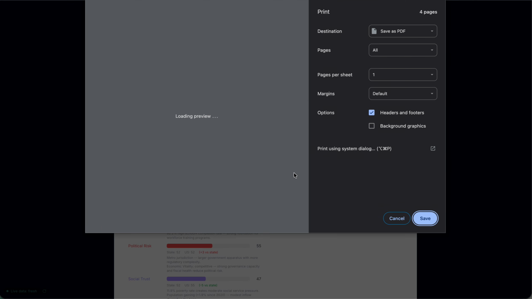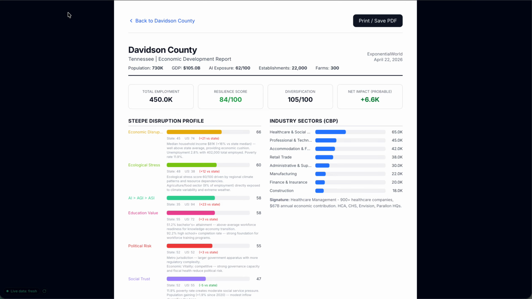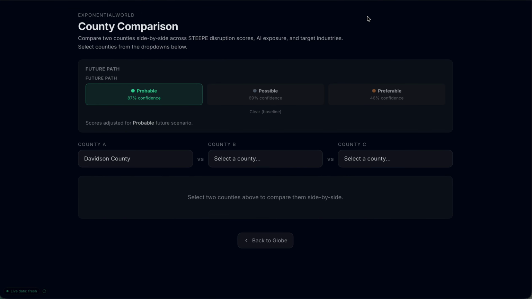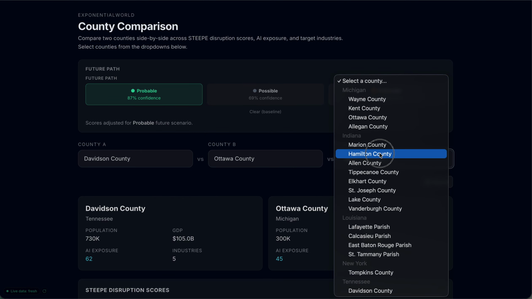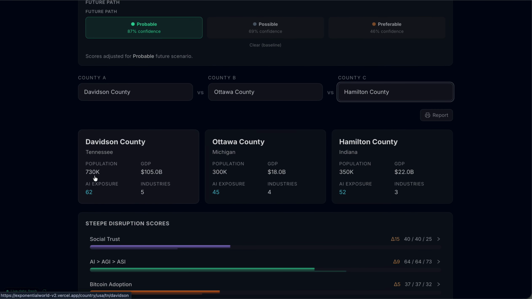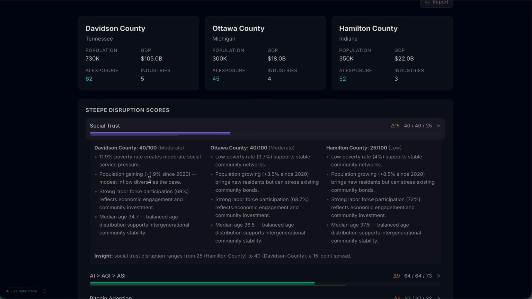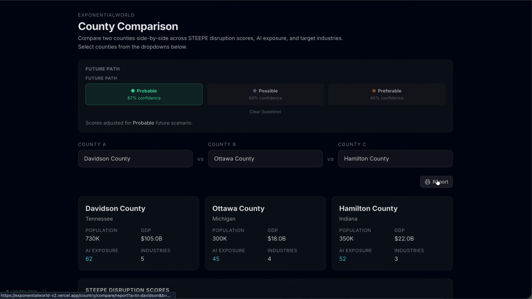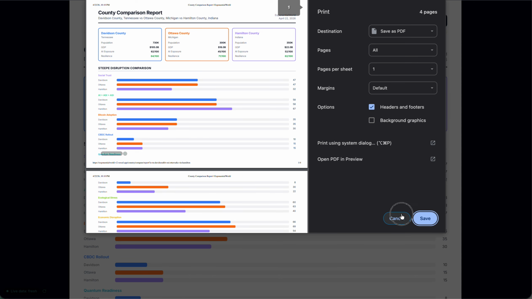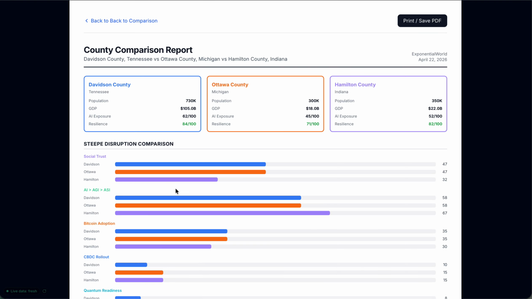These are also available as reports. You can print these. They're full featured. And what's really cool is you can also compare. So if I want to compare Davidson County to Ottawa County in Michigan and Hamilton County in Indiana, I can see how these counties compare along these different dimensions broken down here. Just like that. And you can also create printed reports as well.